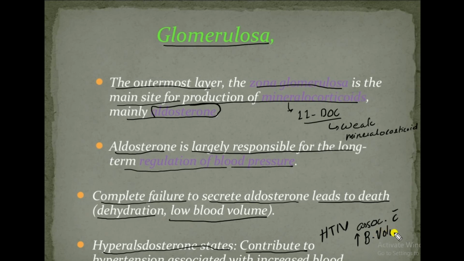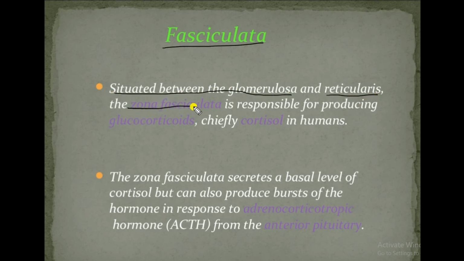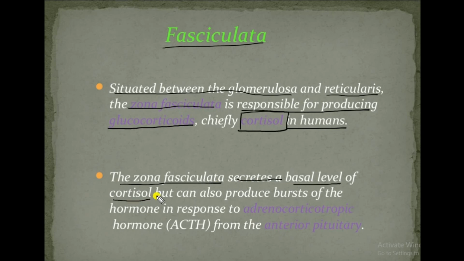Fasciculata, situated between glomerulosa and reticularis. Zona fasciculata is responsible for producing glucocorticoids, chiefly cortisol in humans. The zona fasciculata secretes a basal level of cortisol, but can also produce bursts of the hormone in response to adrenocorticotropic hormone or ACTH from anterior pituitary.